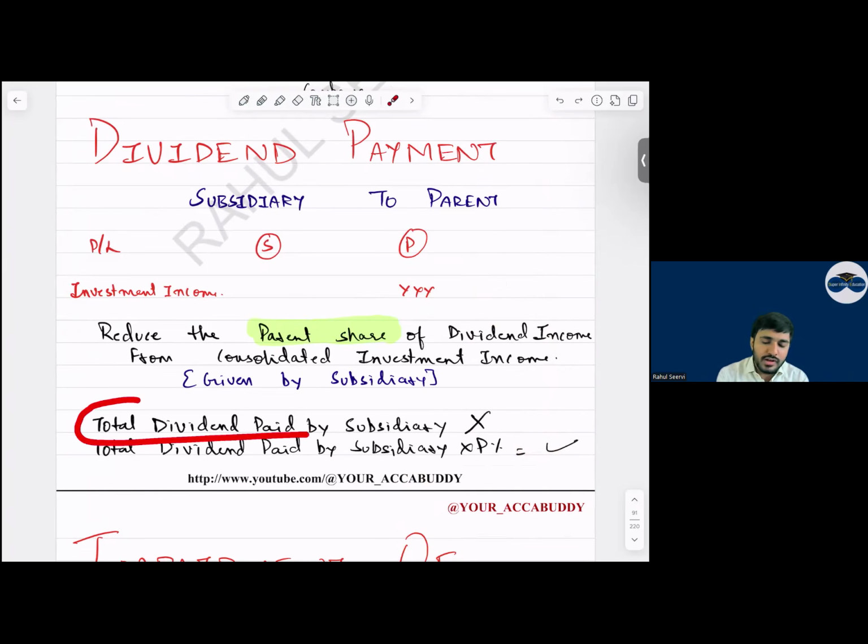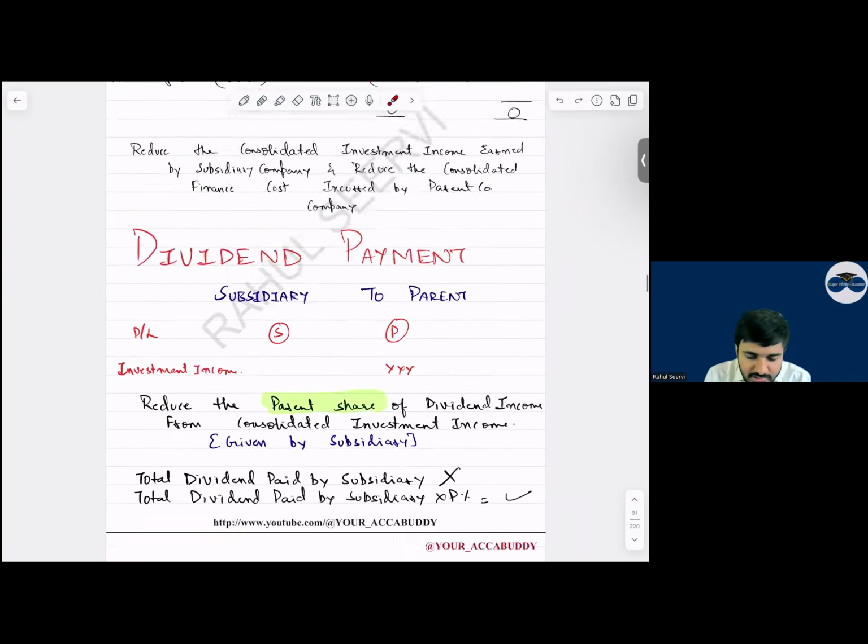Will you remove the total dividend or only the parent share? Remove only the parent share. Remove only the parent share. Yes, sir. This is clear. हाँ जी सर ये क्लियर है.